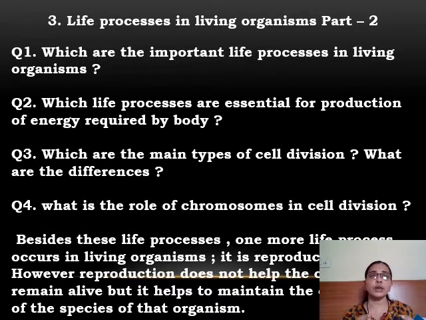This reproduction has types according to the living organisms and according to their species. Correct. So two types of living organisms are there. What are they? These are multicellular and unicellular. Unicellular organisms reproduce in different ways, and multicellular organisms reproduce in different ways. Some are prokaryotes, some are eukaryotes.